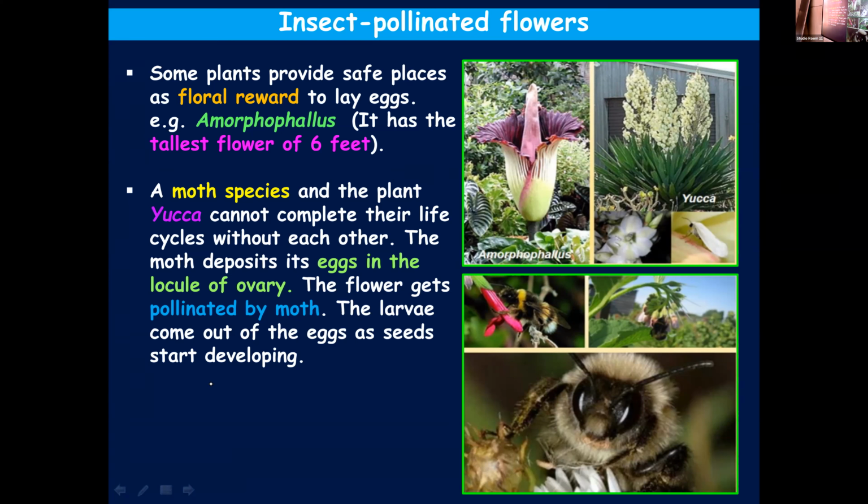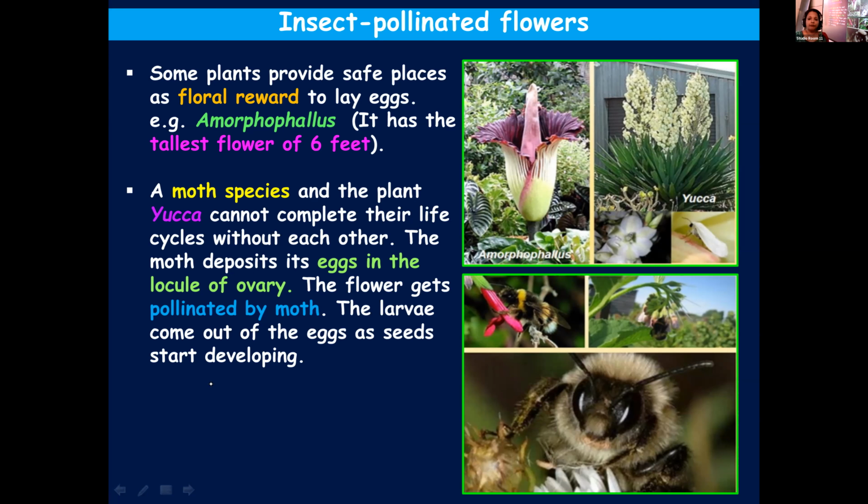That is because inside the locule, inside the ovarian cavity of the yucca plant, this particular moth will lay the eggs. And in return, the moth is pollinating the yucca plant. When the eggs hatch out and form larvae, these will come out of the ovarian cavity. Such a close association is there between the moth and yucca. If something happens to one of them, the other one will not be able to survive.